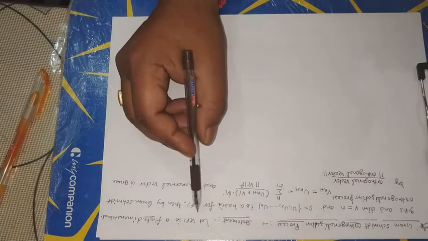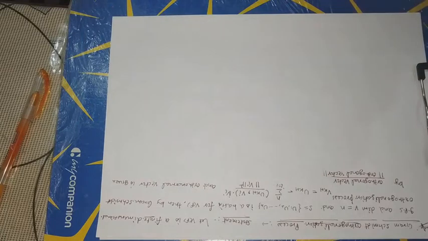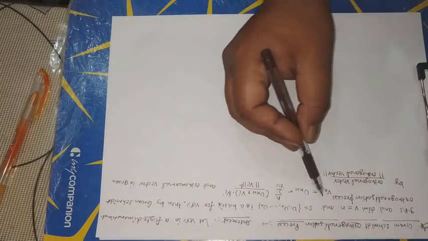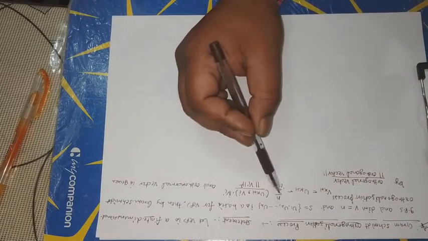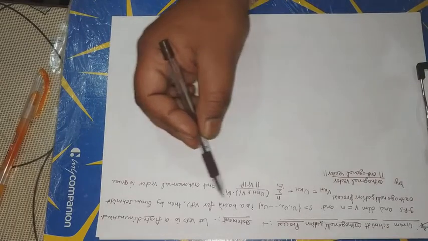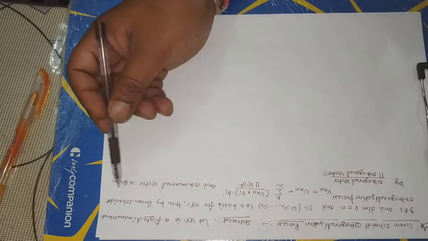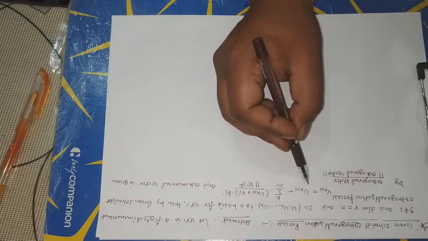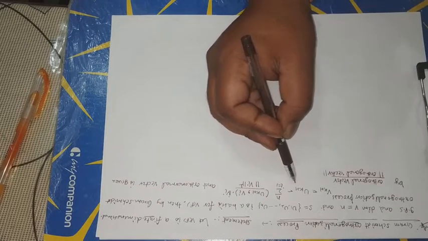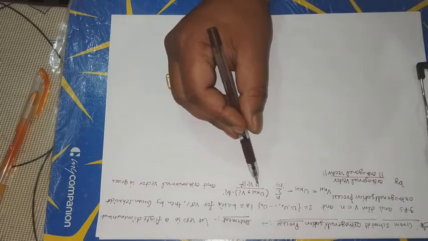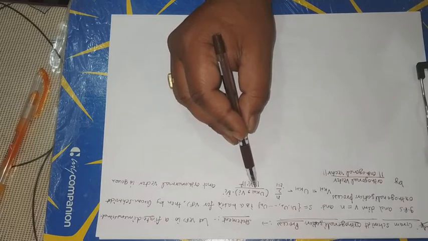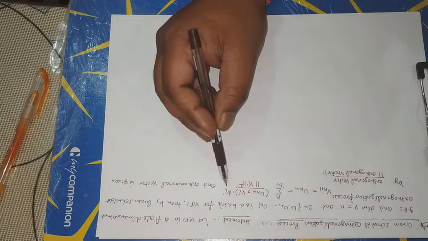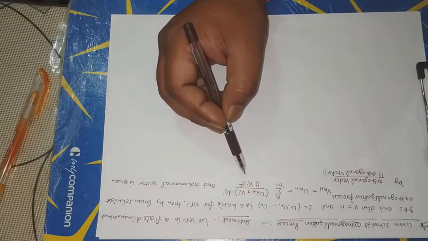Statement: Let V(F) be a finite dimensional inner product space and dimension of V is equal to n and a set S, u1, u2 to un, is a basis for V(F). Then by Gram-Schmidt orthogonalization process, V(k+1) equals U(k+1) minus summation i is equal to 1 to n of the inner product of U(k+1) and Vi into Vi vector upon Vi vector norm square.